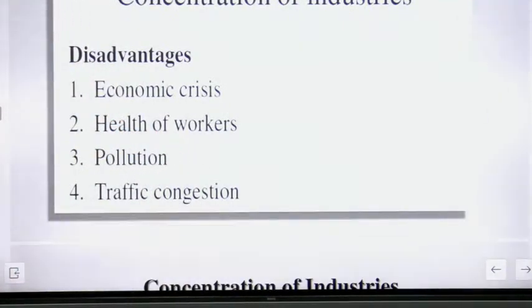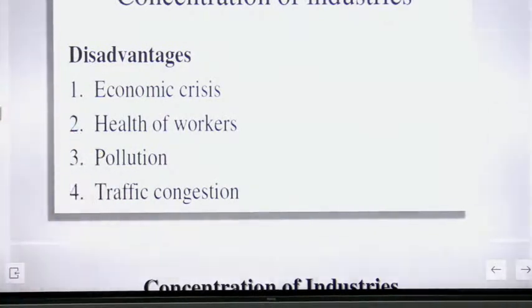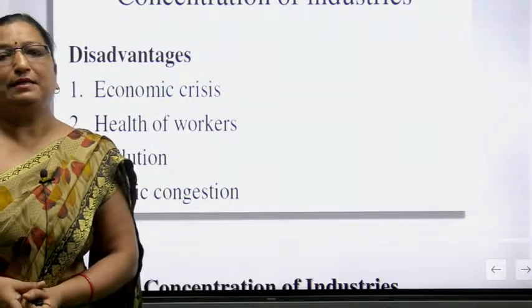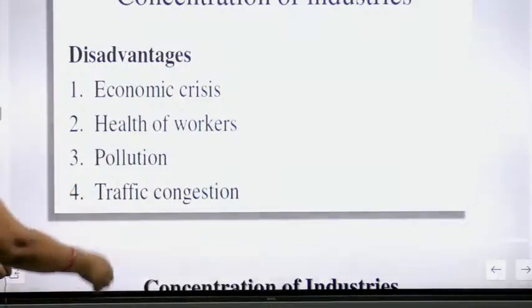Economic crisis. Second is health of the workers. Pollution and traffic congestion or traffic problem is also a disadvantageous point of concentration of the industry. Sometimes it is very harmful.